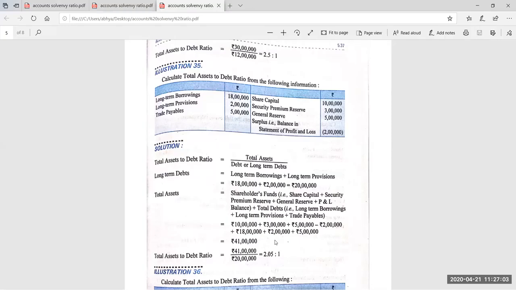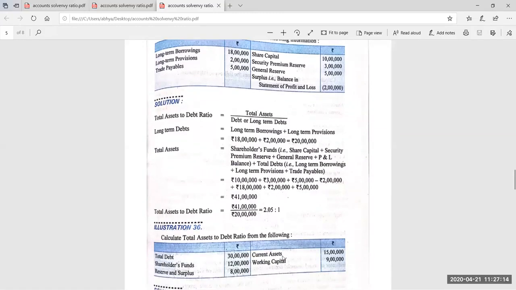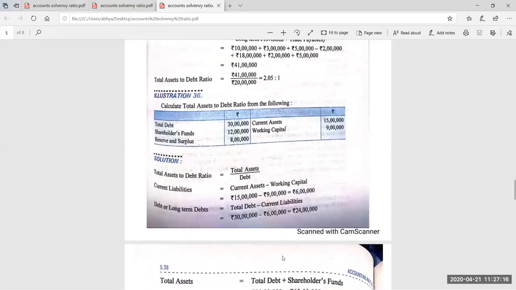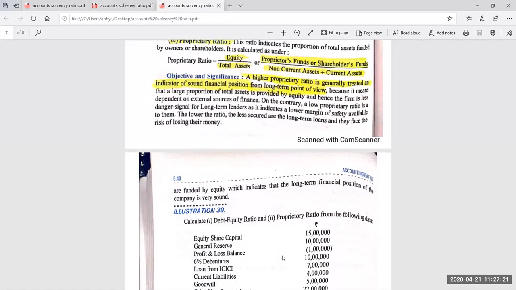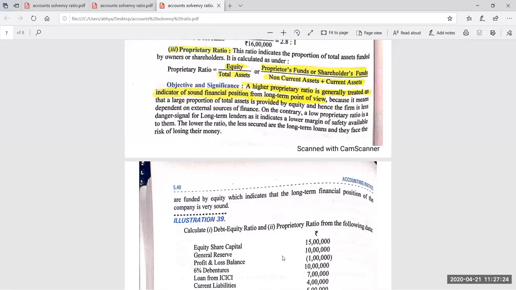41 lakh upon 20 lakh is equal to 2.05:1. Okay. So the firm is in a satisfactory position, a good position for the firm. So next, we are not doing all these questions now. Now I'm going for the new ratio, because on a daily basis at least 2 ratios we will be doing, and the rest of the questions I'll be sending you as an assignment, so you can solve it at home and tomorrow we can discuss.